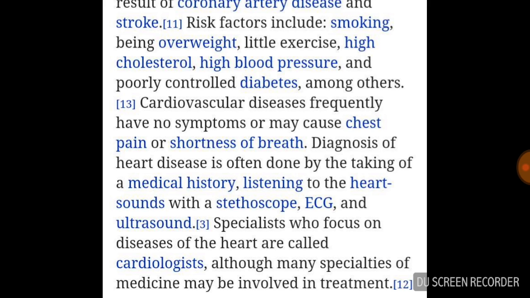Diagnosis of heart disease is often done by taking a medical history, listening to the heart sounds with a stethoscope, and an ECG. ECG is electrocardiogram, the graph of the heartbeat. In an electrocardiogram we can see the pumping of the right atrium, right ventricle and left ventricle clearly. And from ultrasound we see the pumping of the blood, the rhythmic contraction and relaxation of the heart.